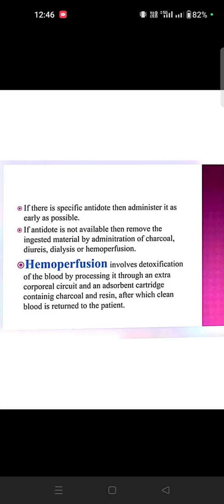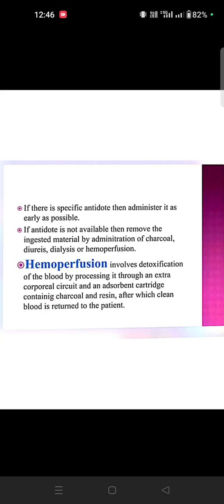Specific antidote: for whichever condition has one, we can give the antidote medicines. Okay, so if the antidote is not available, remove the ingested material by administering charcoal, or use dialysis and hemoperfusion. Hemoperfusion means we take blood extracorporeally and give some anticoagulant drug, such as heparin, so the blood does not clot.